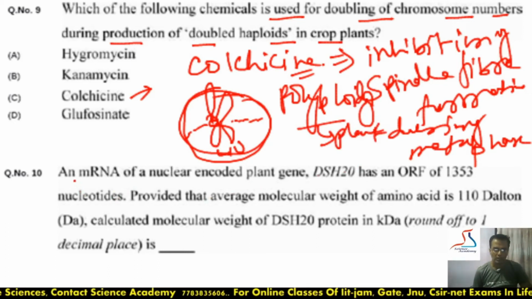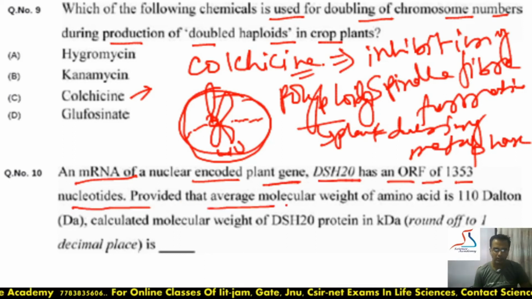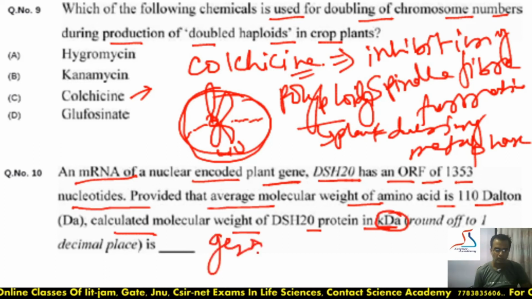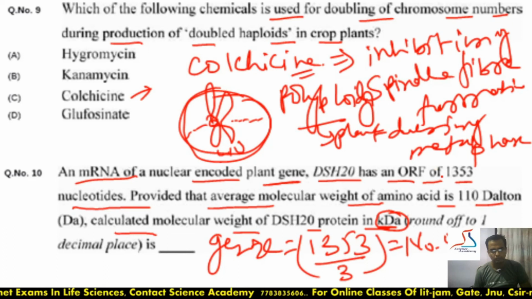Moving to the next question, an mRNA from a nuclear model plant gene, DSH20, has an ORF, open reading frame, of 1353 nucleotides. Provided that the average molecular weight of an amino acid is 110 Dalton, calculate the molecular weight of DSH20 protein in kilodalton. So it is an easy question. What is the size of the gene? 1353 nucleotides. If we divide by 3, we will know the number of amino acids. Because one amino acid is synthesized by one genetic codon, and that codon is made up of 3 nucleotides.